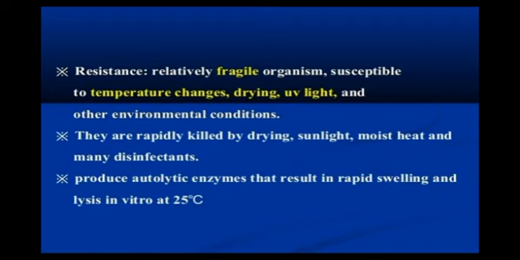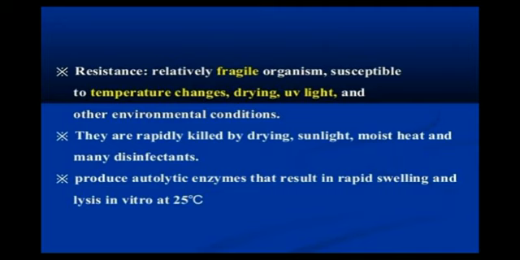It produces autolytic enzyme that results in rapid swelling and lysis in vitro at 25 degrees Celsius. Now autolytic enzymes, commonly known as self-digestion, refers to destruction of a cell through its own action or the action of its own enzyme. In humans, we know it as autoimmune diseases. So what autoimmune diseases do to our body, the same autolytic enzyme does to the bacteria.